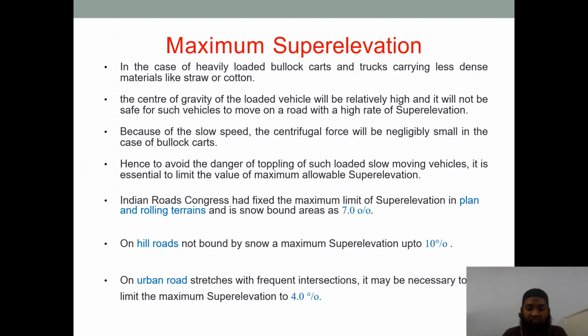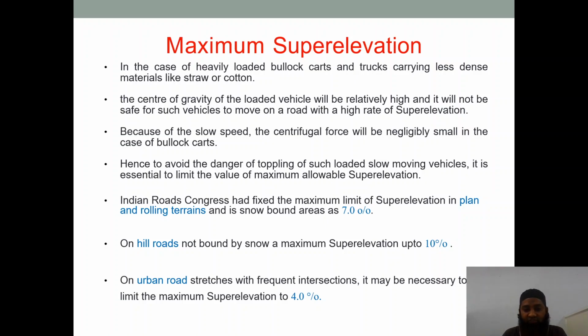Because of the slow speed, the centrifugal force will be negligibly small in the case of bullock carts, as there is no speed, because we had calculated depending on the centrifugal force that was created because of the high speed. Hence, to avoid the danger of toppling of such loaded slow moving vehicles, it is essential to limit the value of maximum allowable super elevation. So maximum allowable super elevation should also be limited here.